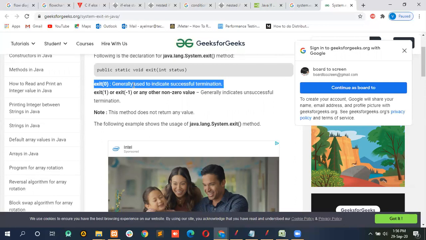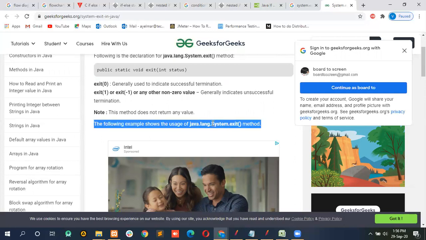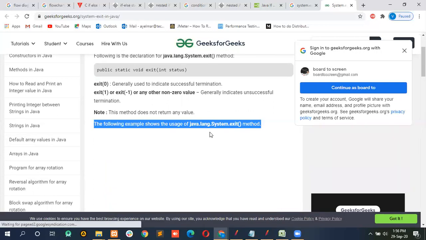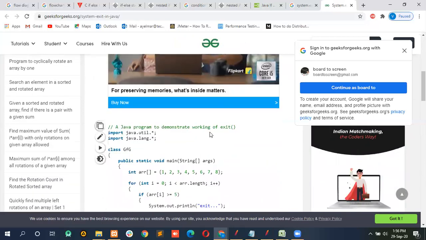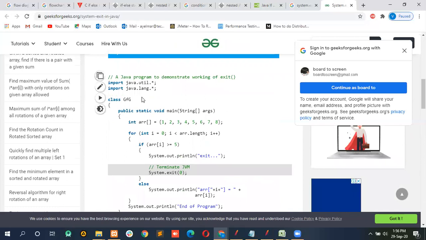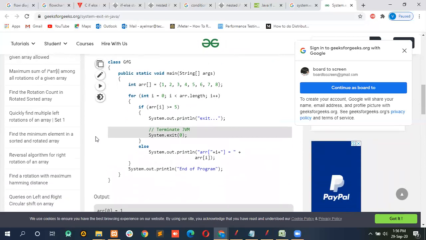But if I take exit one, it indicates unsuccessful termination, one or minus one, but this is not in your syllabus. And one more thing: for making use of an exit function, you have to use this package, java.lang.System.exit. Lang is nothing but language, so java.language.System exit. So for making use of exit, I'll be using this package here. Getting it? I hope you are able to see the screen.